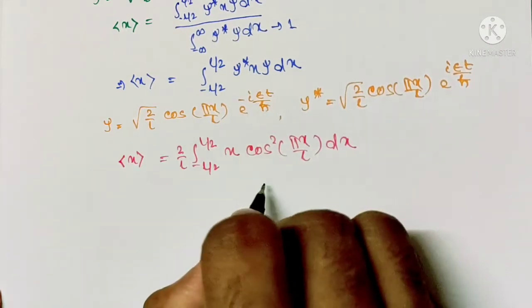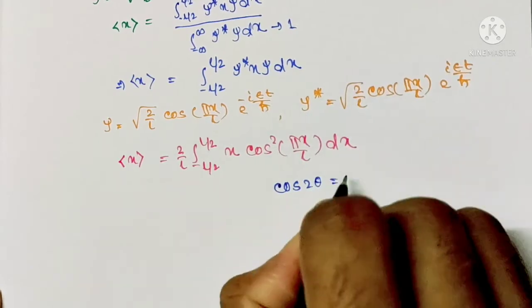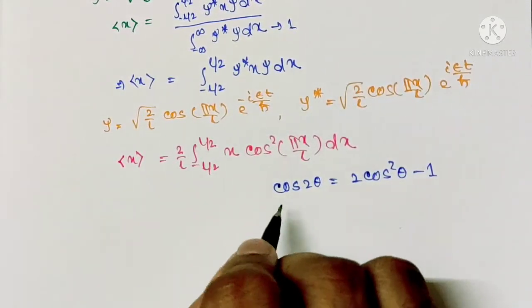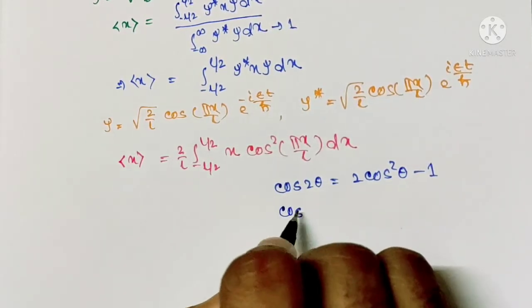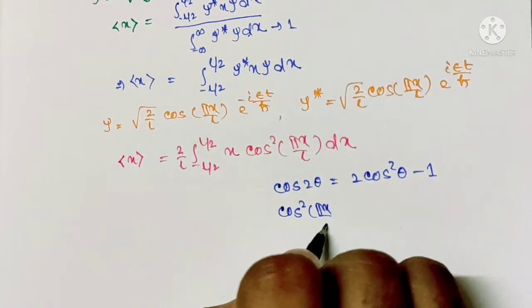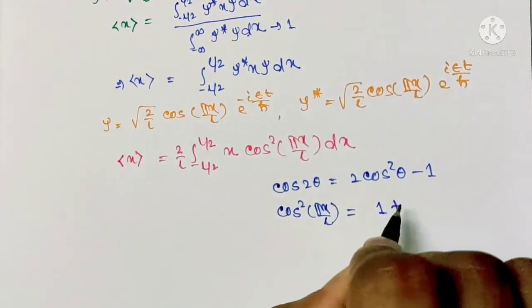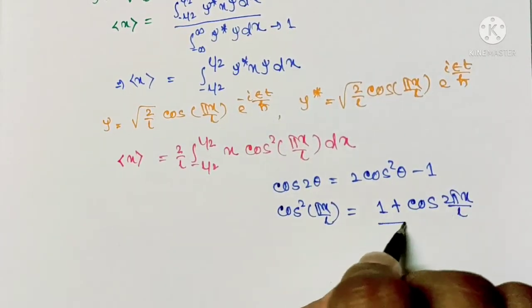So we know cos 2 theta equals to 2 cos square theta minus 1. So cos square pi x by L will be 1 plus cos 2 pi x by L whole divided by 2.